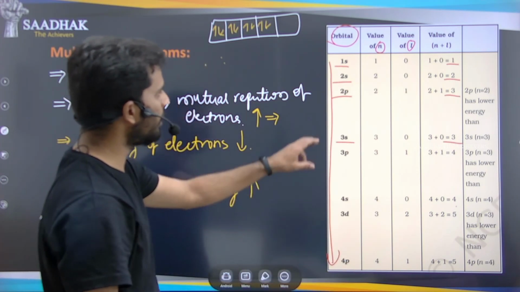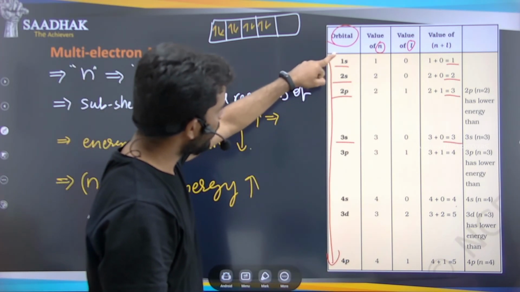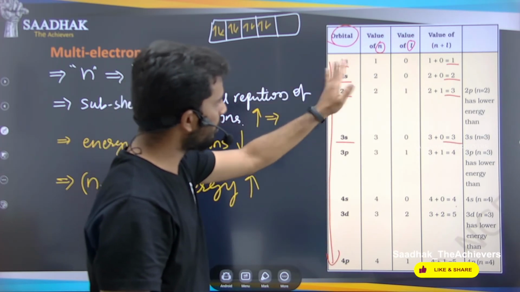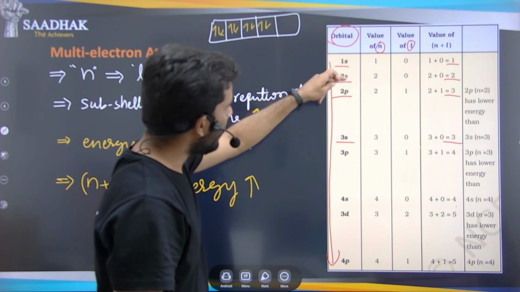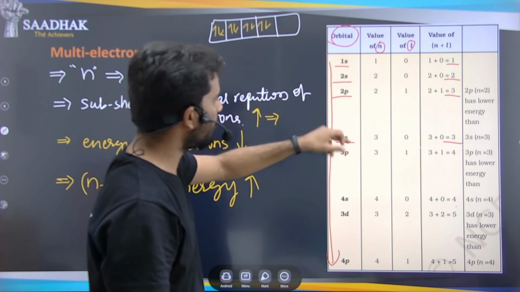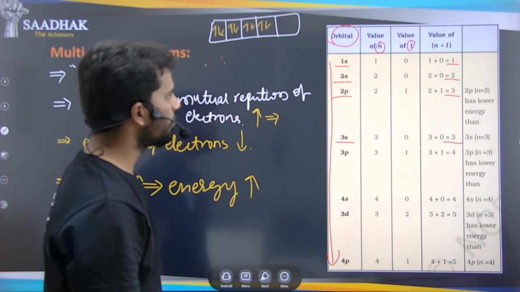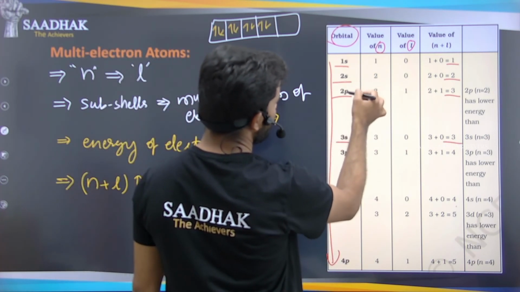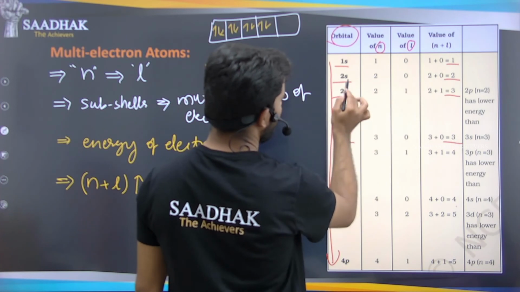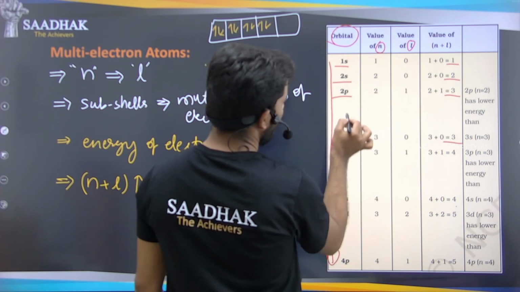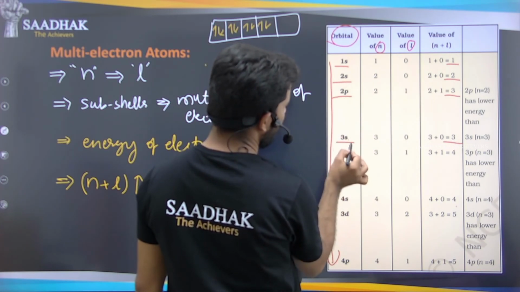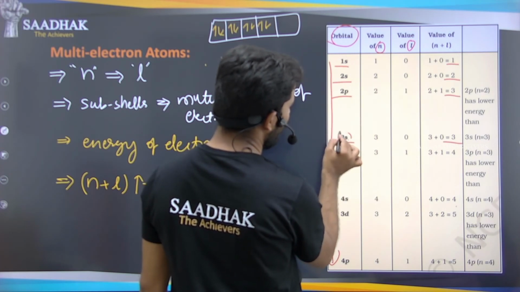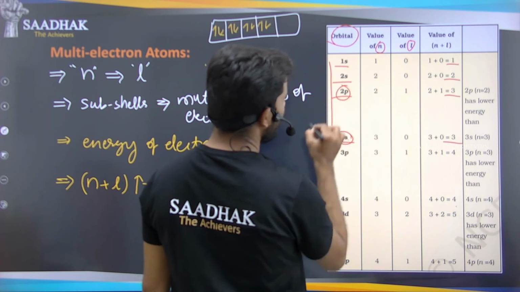If you can see in the orbitals, as the n number is increasing, the energy is increasing, as well as inside the subshells, as the s, p, d, l value is increasing, the energy is decreasing. See here, from 2s to 2p, the energy increased, in the same n number. Now next 3s has come, from 2p to 3s, the energy of 3s is more than the 2p here.